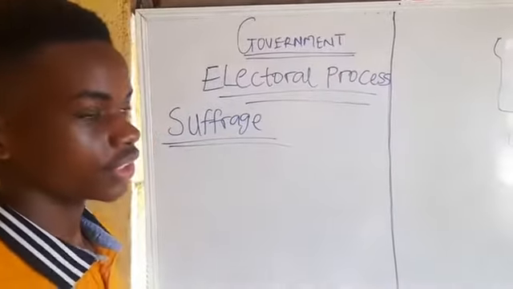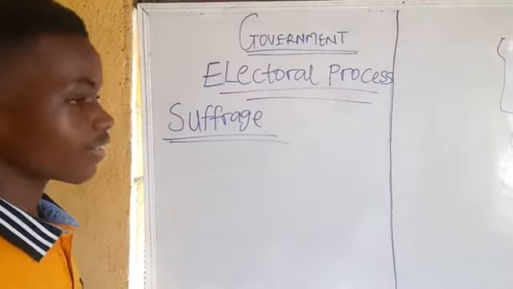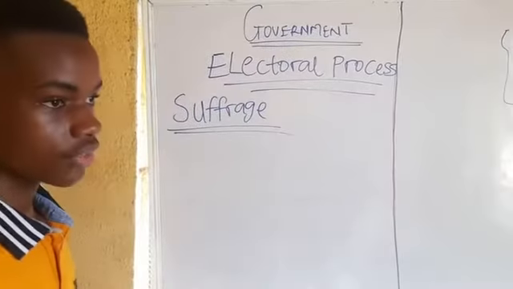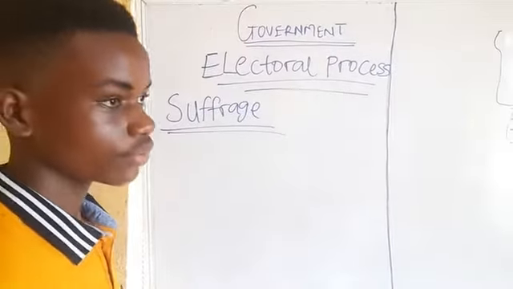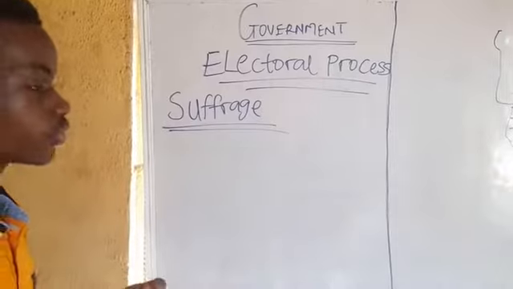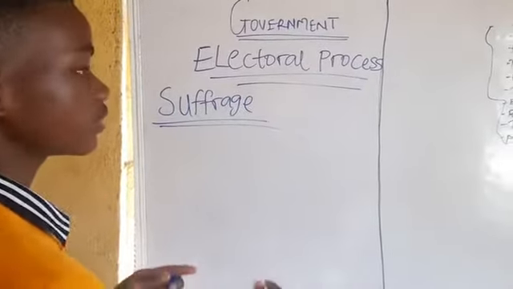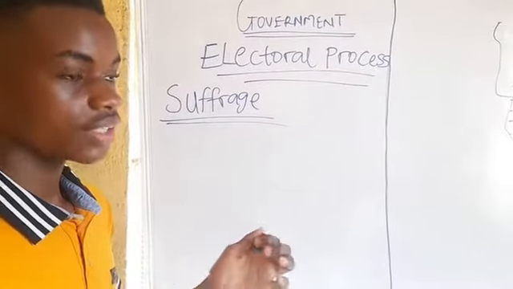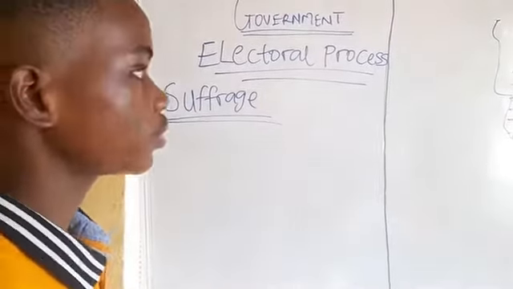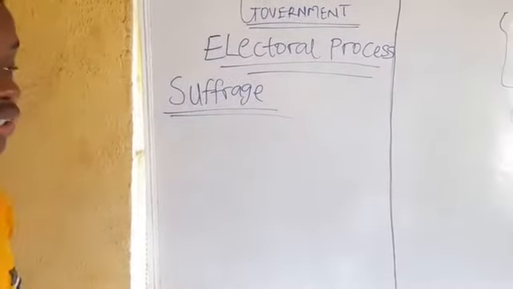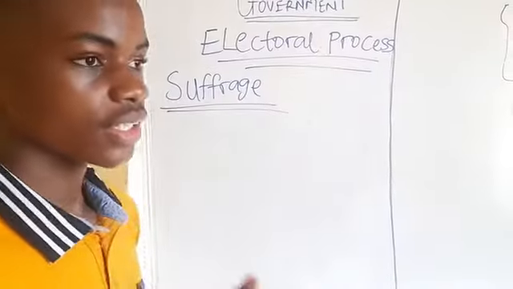So, suffrage in layman's terms is the right to vote, because it is the fundamental right of every individual of a country that is above the legal age to vote. So, suffrage is the right to vote. In different countries there are different ages and different criteria for voting. In Nigeria, the criterion for voting is that an individual must be at least 18 years.